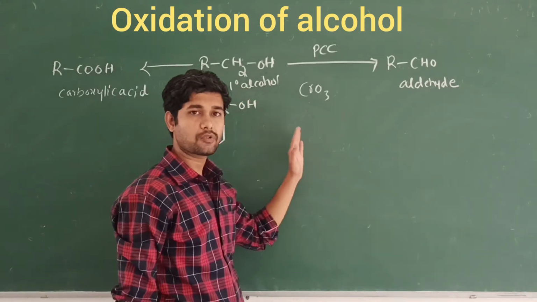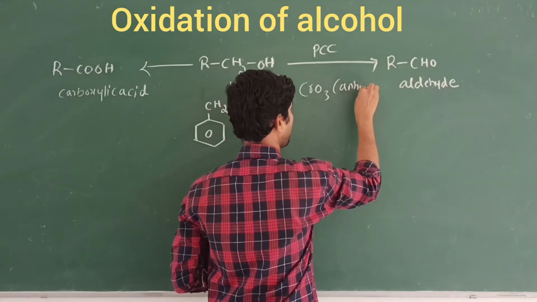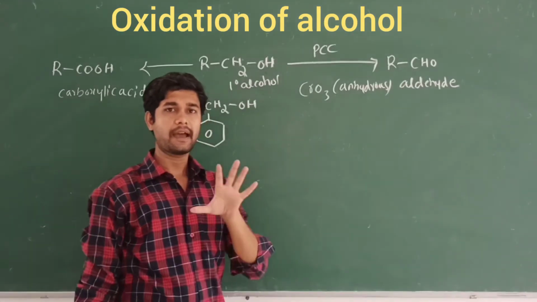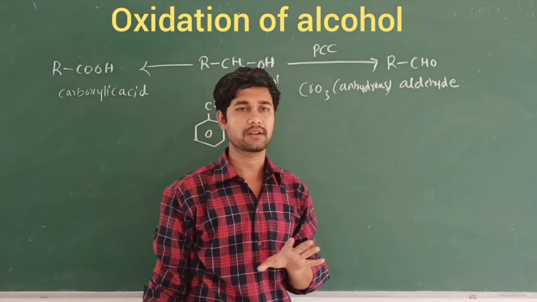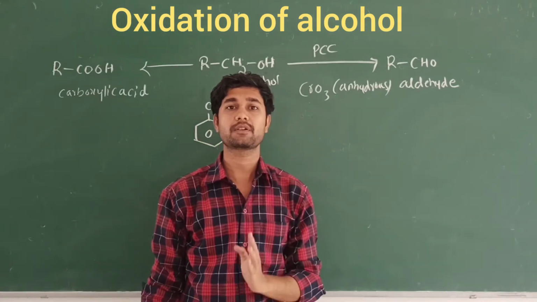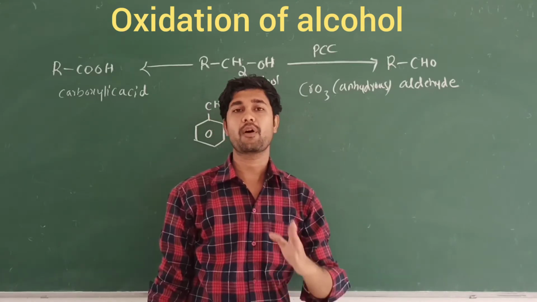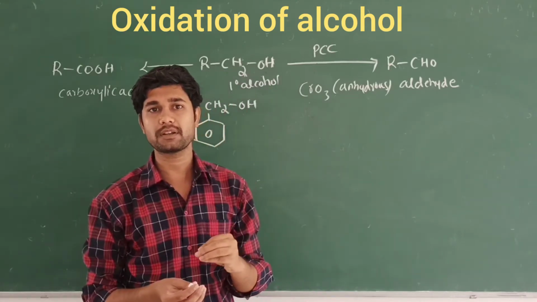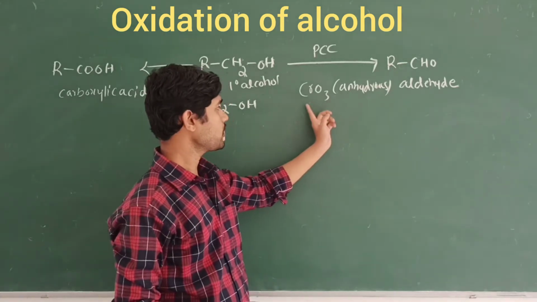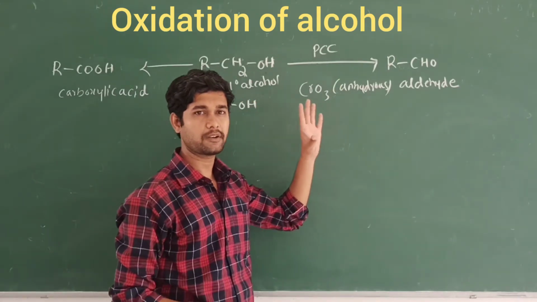We are going to use this oxidizing agent in anhydrous form. What do you mean by anhydrous? Anhydrous is nothing but in the absence of water. So this CrO3 reaction takes place in the absence of water, which you call anhydrous. If it is aqueous, that means in the presence of water, because we dissolve it in water, that is called aqueous solvents. In the absence of water, we call it anhydrous chromic oxide. I am telling only some of the important ones here.